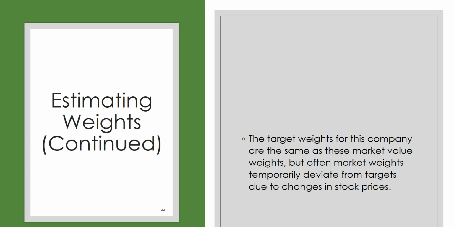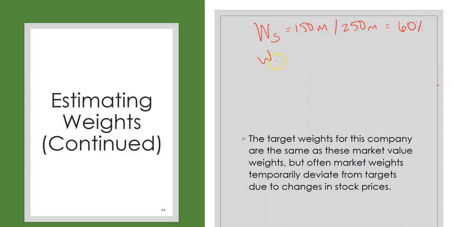So we need to calculate the weight of each of these. If we know that the value of common stock is 150 million, and we know that the value of the whole company is 250 million, then the weight of the common stock is 60%.